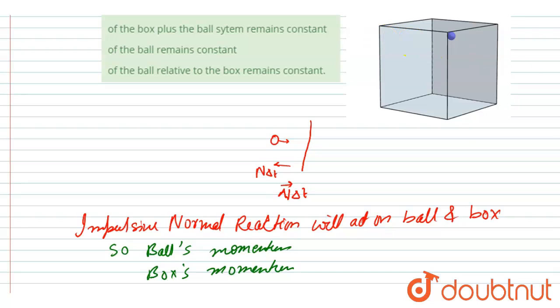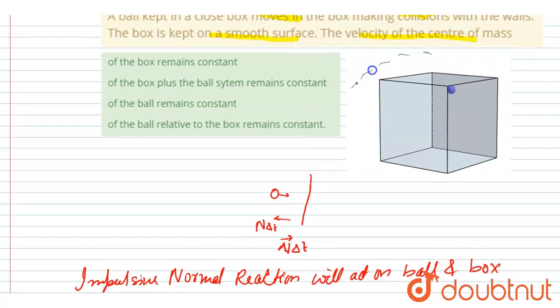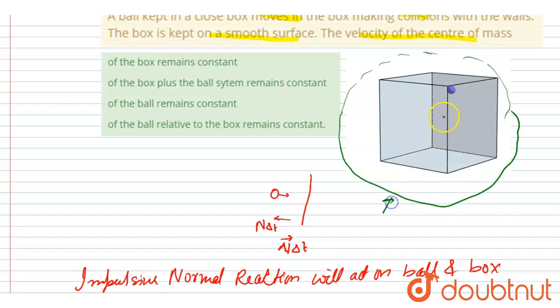But if you take this as a system, right, so you can see now this normal reaction is an internal force. So if this is the internal force, then you can see there is no external force, right? And if there is not any external force, then center of mass acceleration will be external force by total mass, so it would be 0.